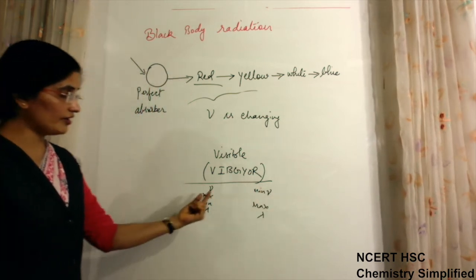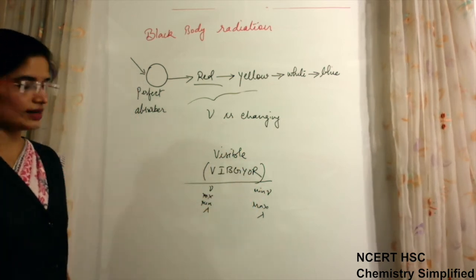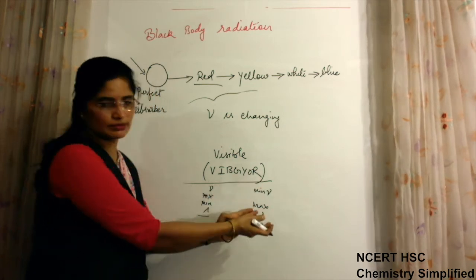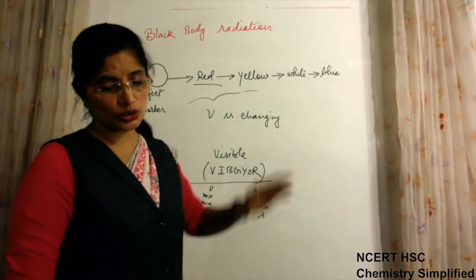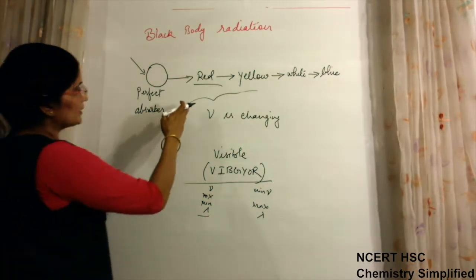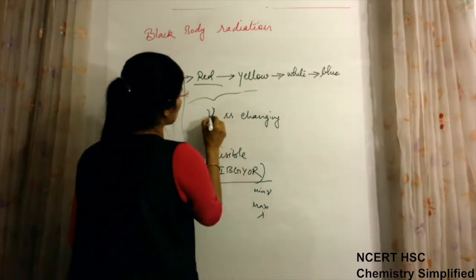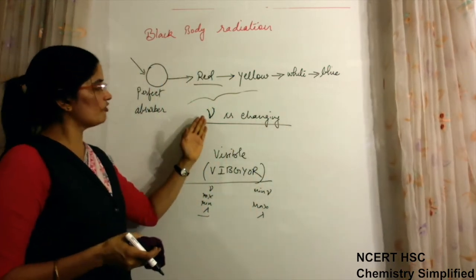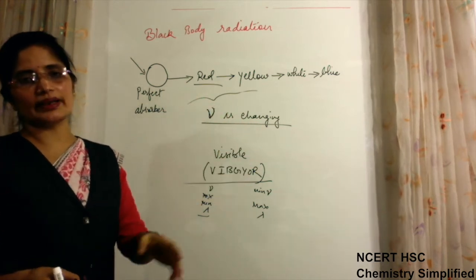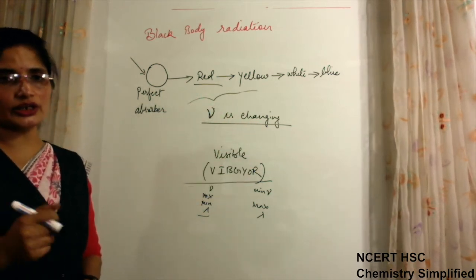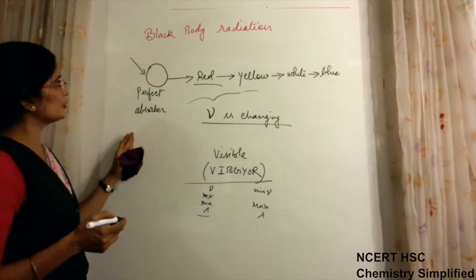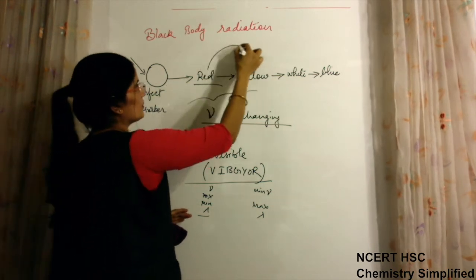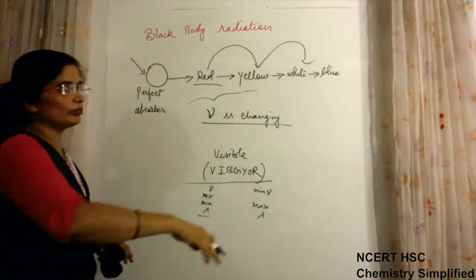When frequency is less, its energy is also less. So when the color is changing, that means the frequency is changing. Now this change in frequency cannot be explained considering wave nature. When we increase the temperature, the color changes from red to yellow, yellow to white, and then blue.